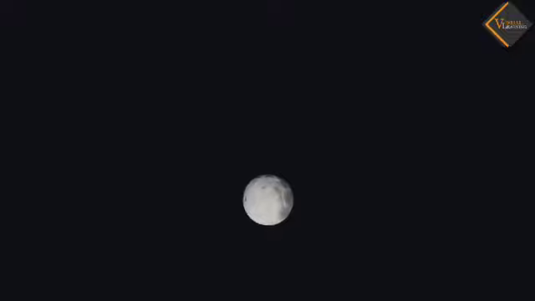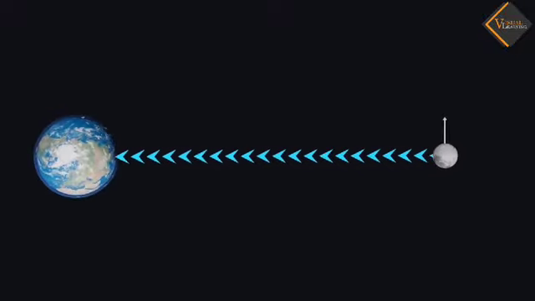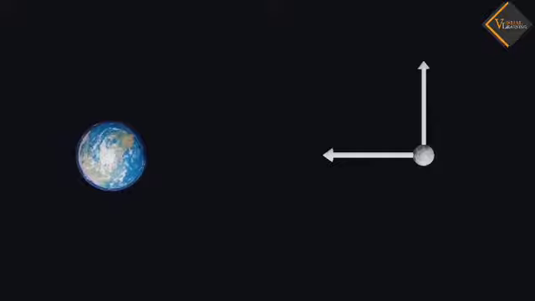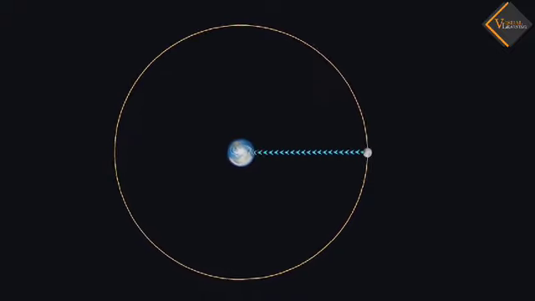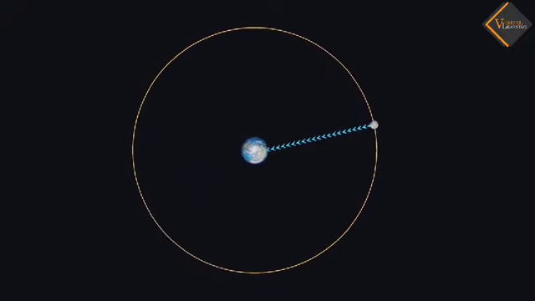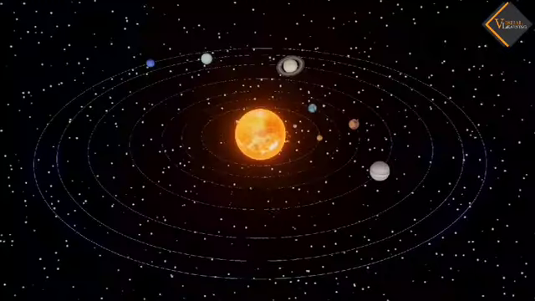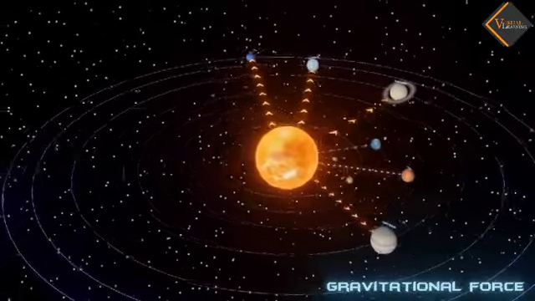Consider that the moon is moving in a straight line. The moon is moving with a constant velocity since no external forces are acting on the moon. Now, the earth exerts a gravitational pull on the moon. This pull gives rise to a centripetal force which is responsible for the circular trajectory of the moon. So the moon revolves around the earth. In our solar system, all the planets go around the sun because of the gravitational force.